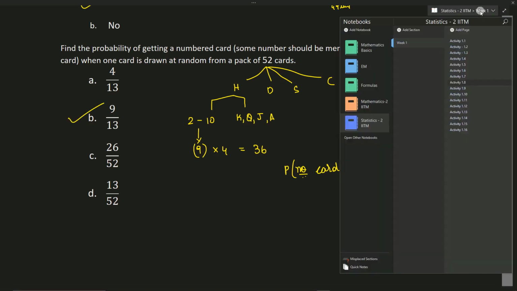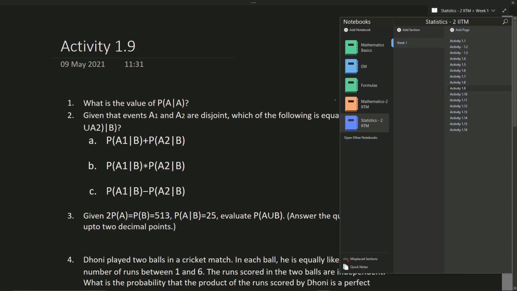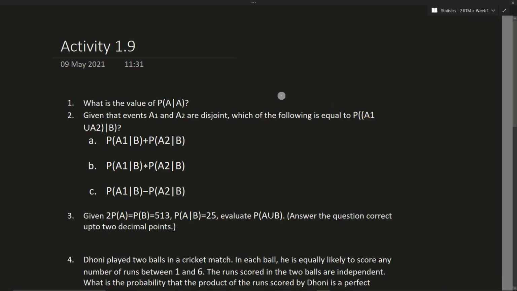Moving on to activity 1.9, we have: what is the probability of event A given event A? They are asking us, if this is the event A, we have to find the probability of this event given that this event has already occurred, right? Once this event has already occurred, the probability of its occurrence again is always 1. So the value for this question is 1.